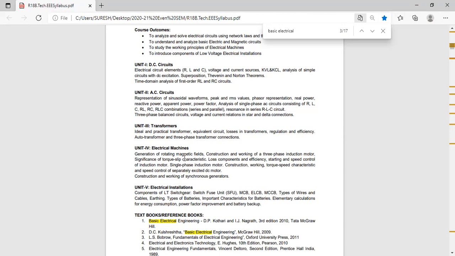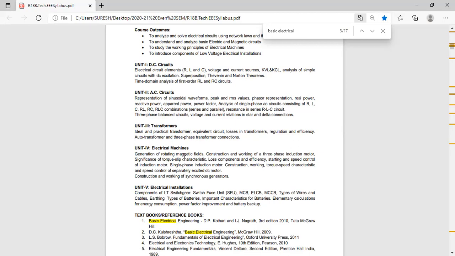First question. What is the principle? Same as that of transformer, mutual induction.